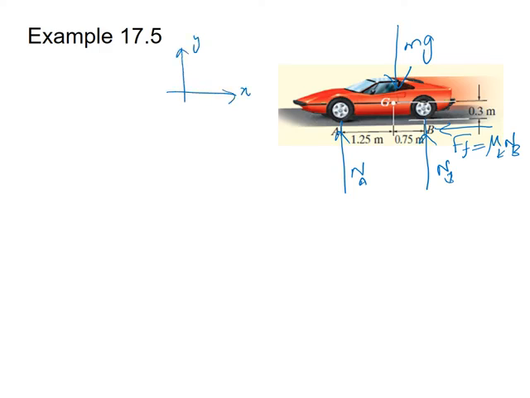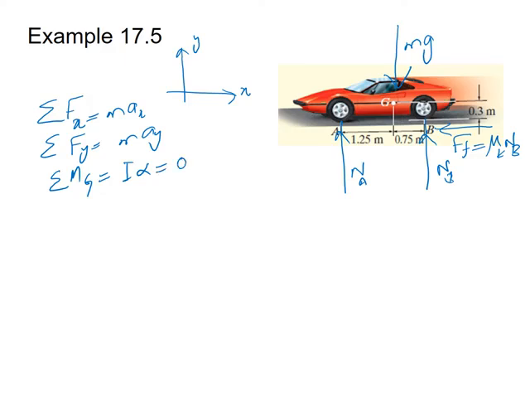So we have to use the relationships that we already developed for the case of translation motion of a rigid body. The sum of the forces in x direction equals max, the sum of forces in y direction equals may, and the sum of moments about point G equals I alpha, which is equal to 0. As the rigid body only translates, alpha becomes 0 and the sum of moments about G becomes equal to 0. These are the relations that we already developed in today's lecture in the previous slides.